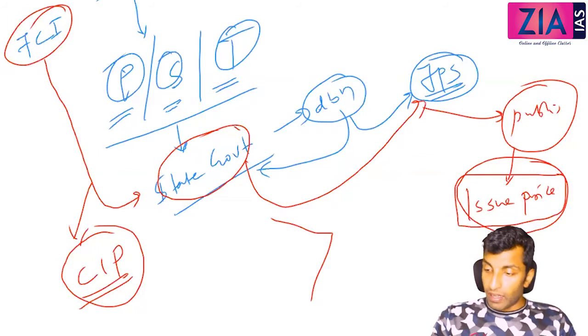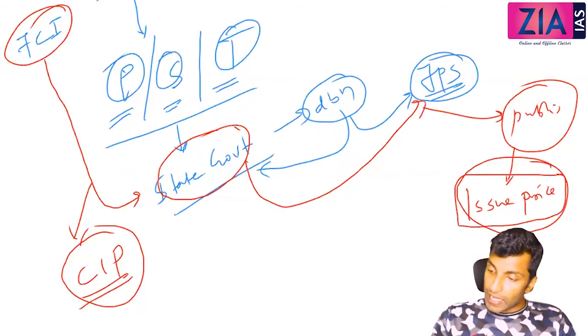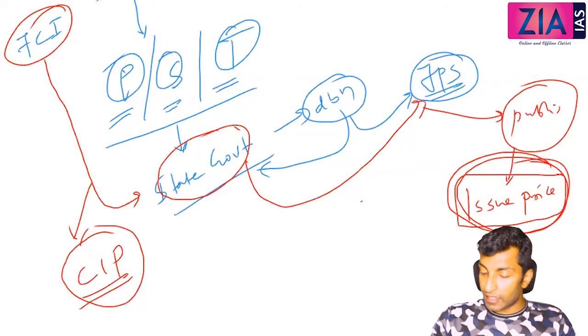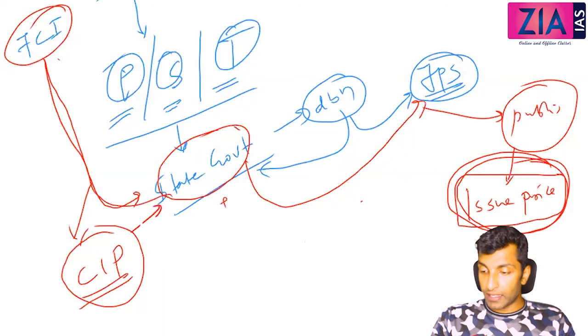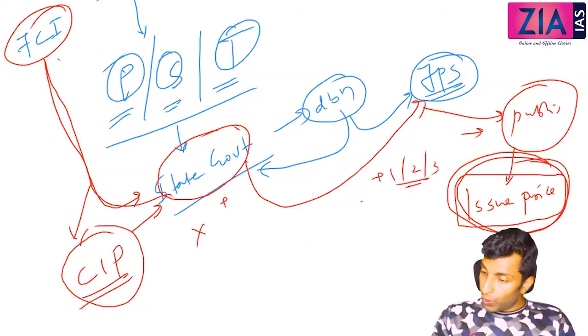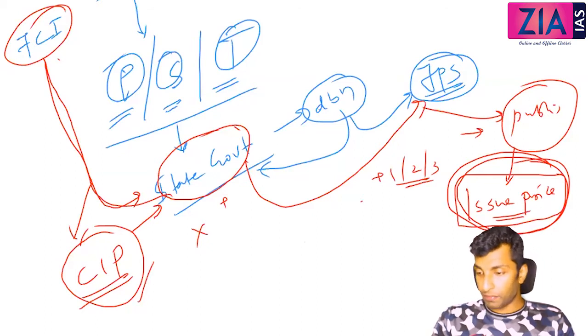Or let me ask you, can issue price be more than central issue price? Is this possible? That means the state is charging something extra. The state gets from FCI at central issue price, and when giving to the public, can the state charge something extra, +1, +2, +3, etc.? It is not possible. So issue price can never be more than central issue price.